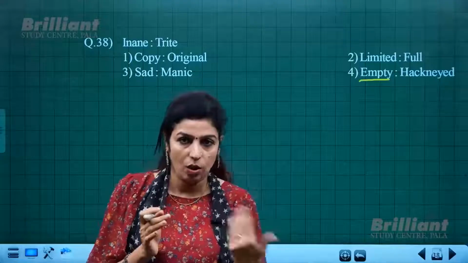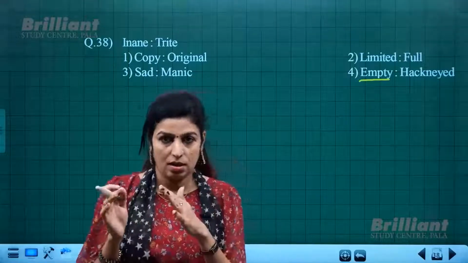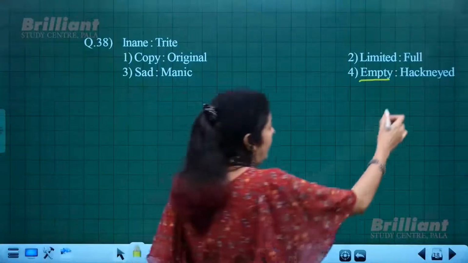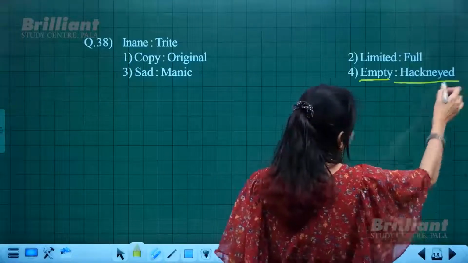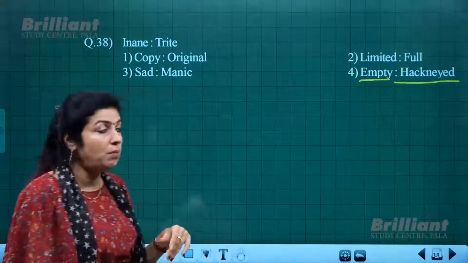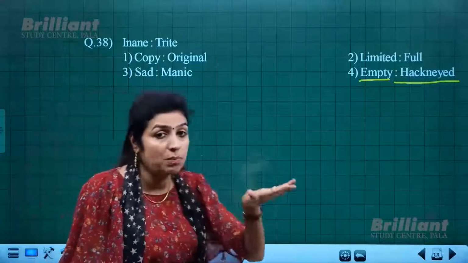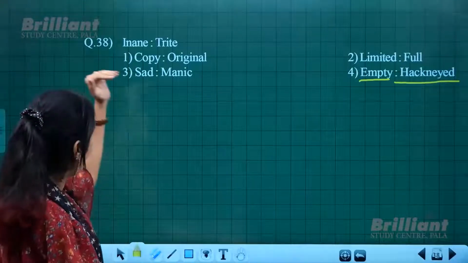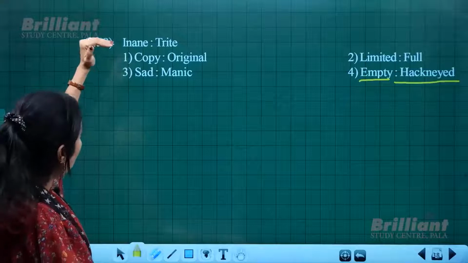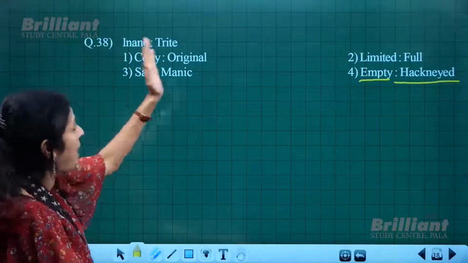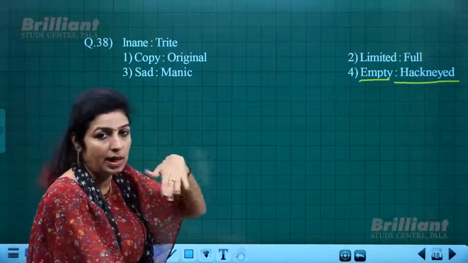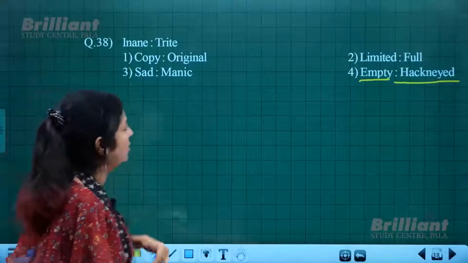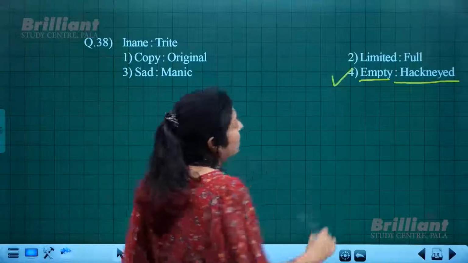Again, dull. And the synonym for trite is hackneyed. Hackneyed also has a similar meaning to trite, which means something which lacks originality. So exactly how we have the pair on top, inane and trite, the same pair has been paired with other synonyms, that is empty and hackneyed. So the answer should be the fourth option.